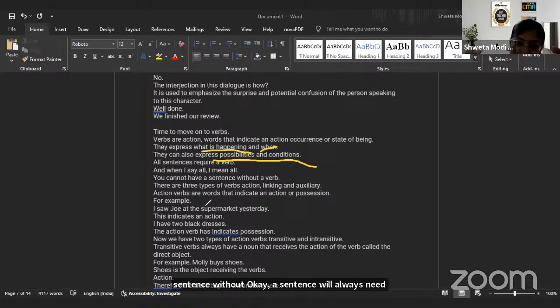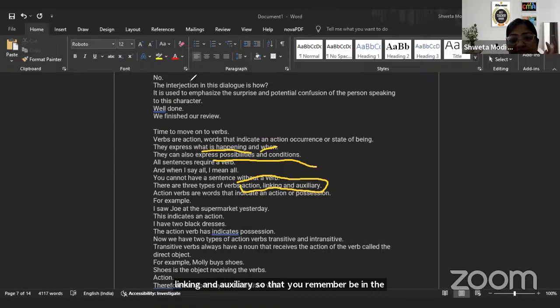It can be a helping verb. It can be a linking verb. But there has to be a verb. So there are three types of verbs: action, linking, and auxiliary. Can you all write in the chat the three types: action, linking, and auxiliary, so that you remember? Be in the active mode, all of you. Quickly write the three types of verbs.